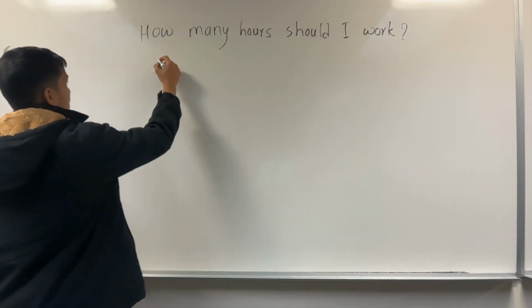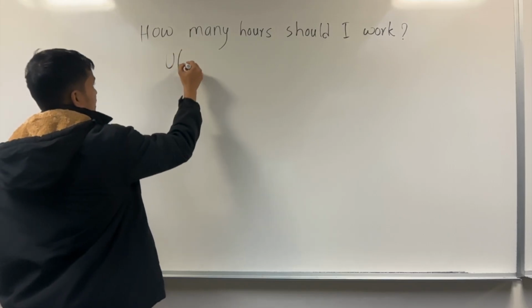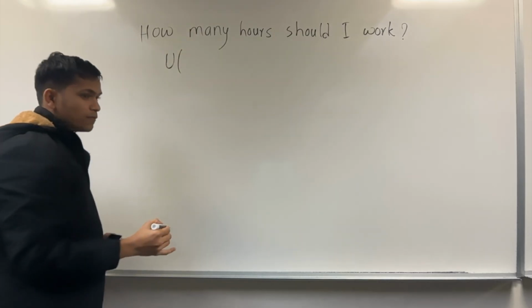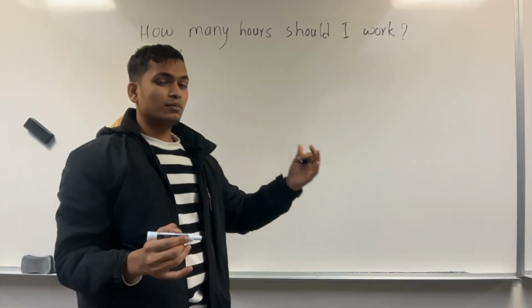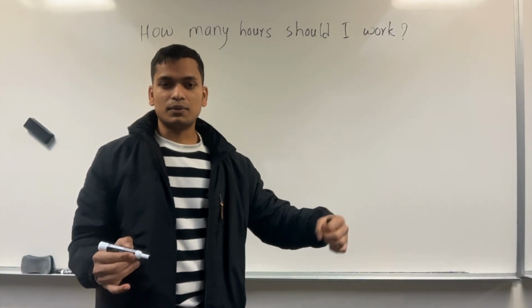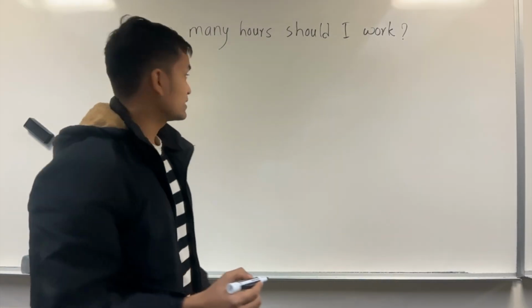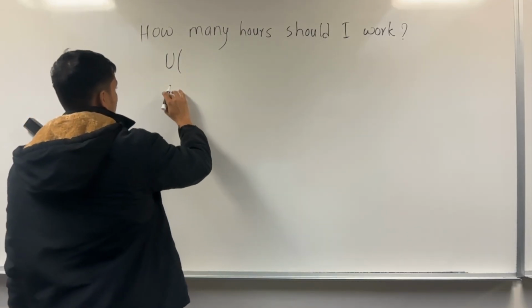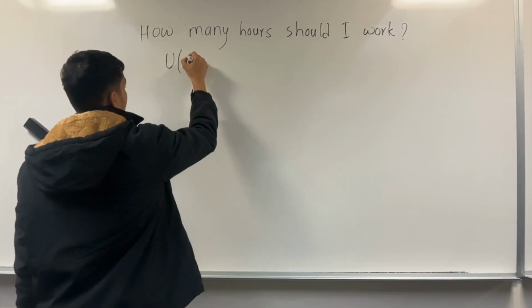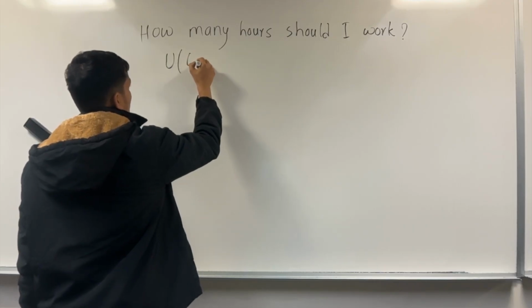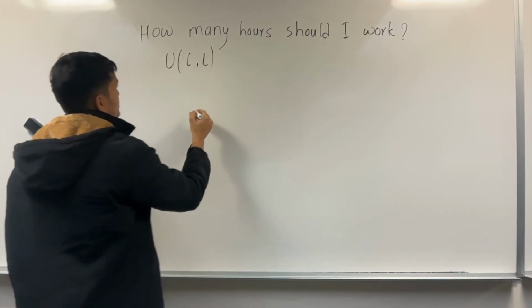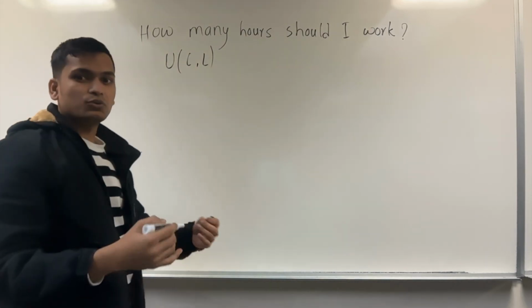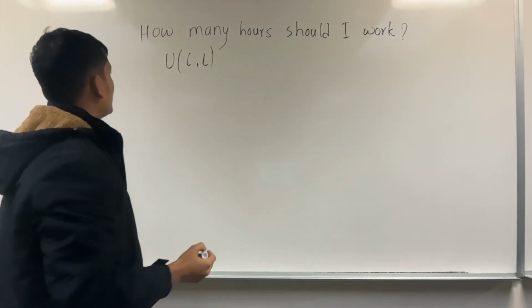Let's say utility is a function of consumption and leisure, the number of hours taken as leisure. Consumption is related to the number of hours they are willing to work.